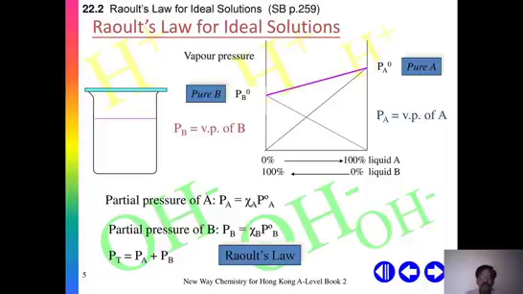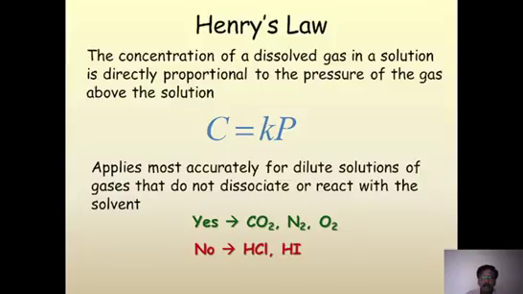So look at this diagram again. Pure B on the left side, pure A on the right side. PA is the vapor pressure of A, PB is nothing but the vapor pressure of B. Here it is 0% A, 100% B. When you go to the right side, pure B is 0 and pure A is 100%. Partial pressure is always given as PA equals XA into PA naught. Already we know that.